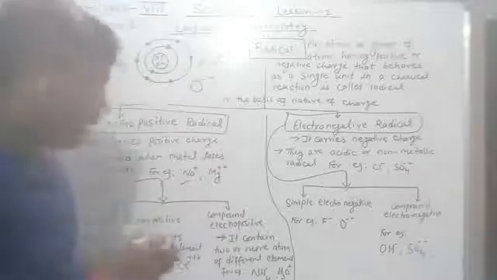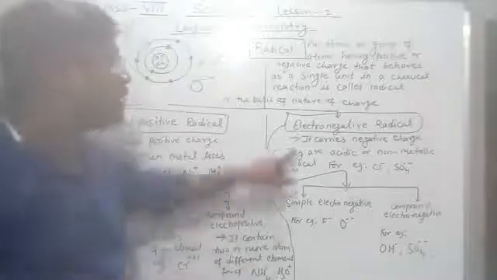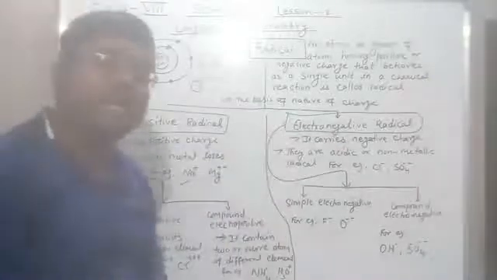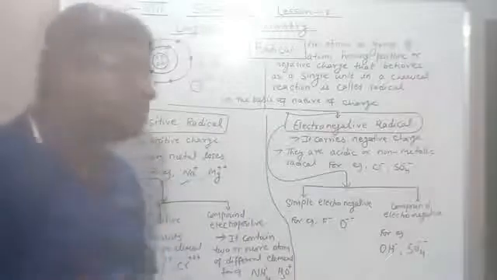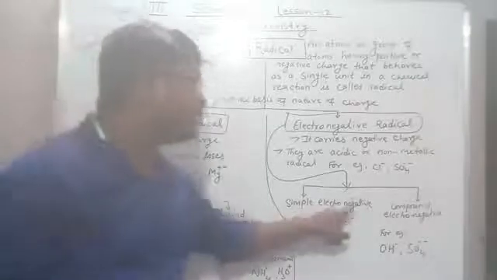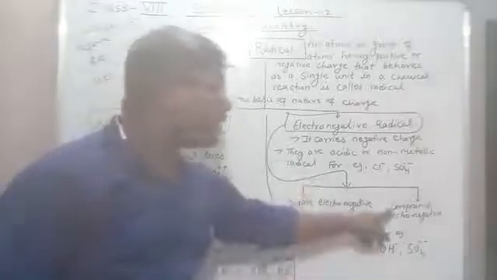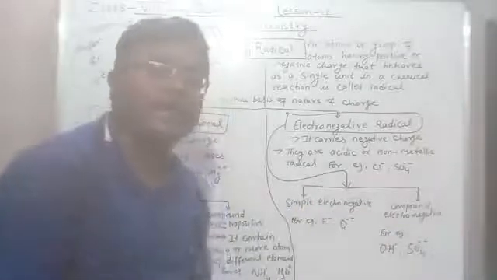Is it clear? Now electronegative radicals are also classified into two groups: simple electronegative radicals and compound electronegative radicals.